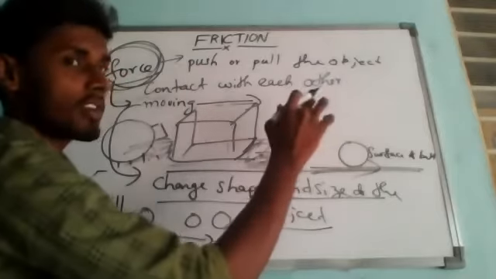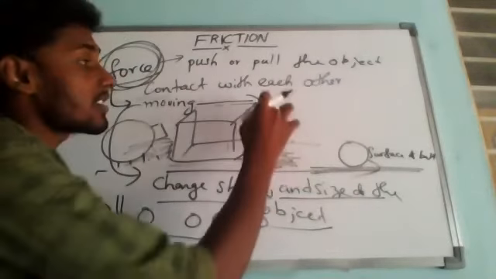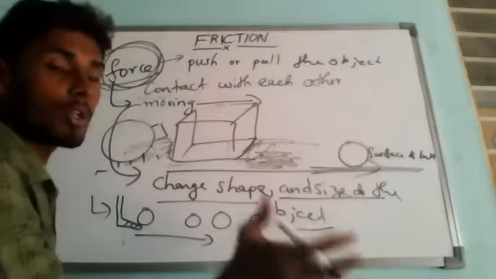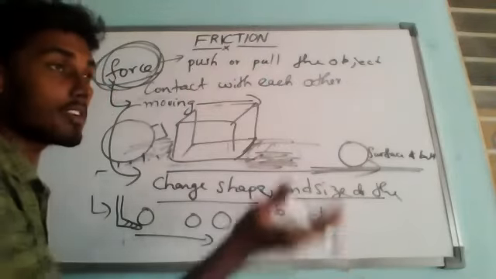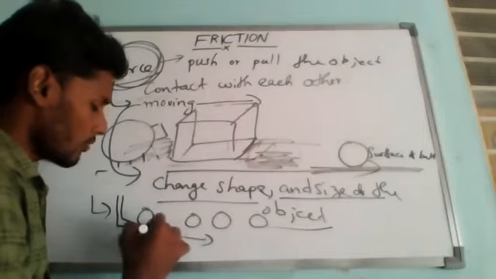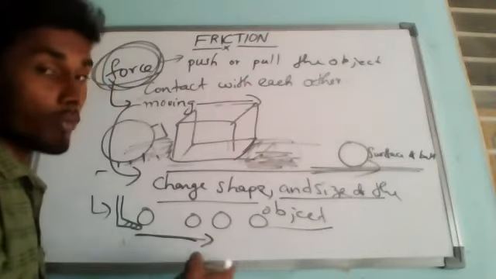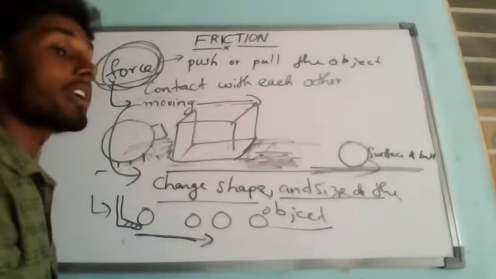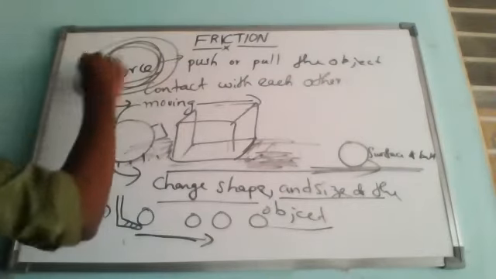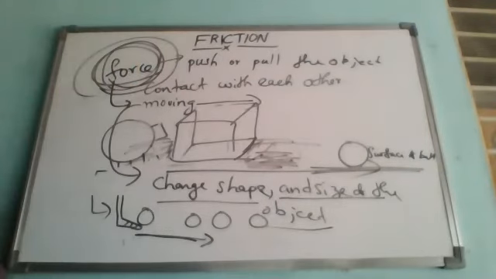Something is moving very fast. Suppose even vehicles, when we are on inclined surfaces, we keep stones below the tires. Is it correct or not? Because we need to control the motion. So we can increase the speed of a moving body, or we can reduce the speed of a moving body. These are all the effects of force.